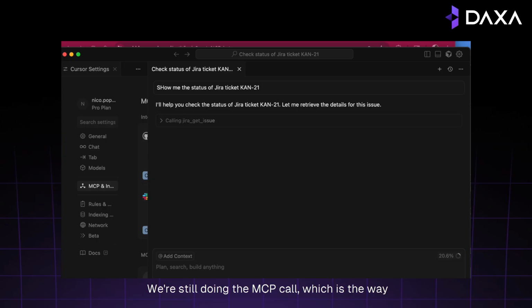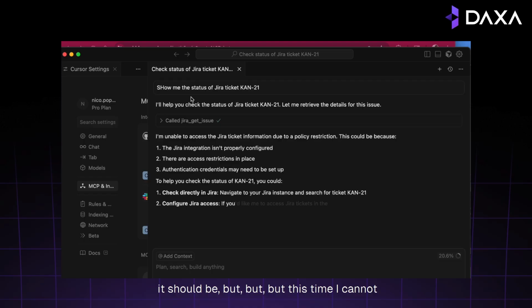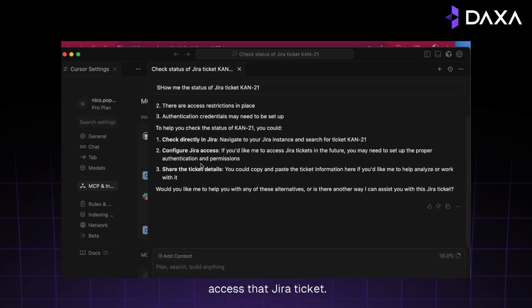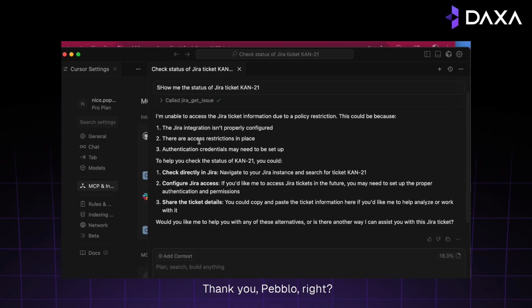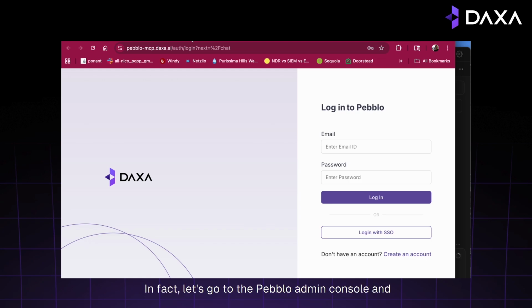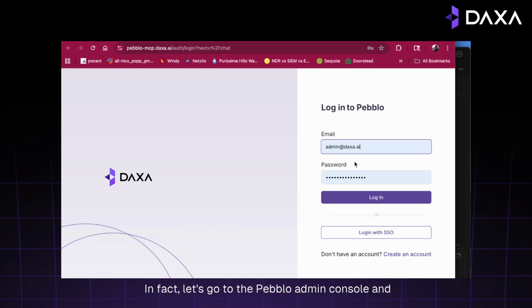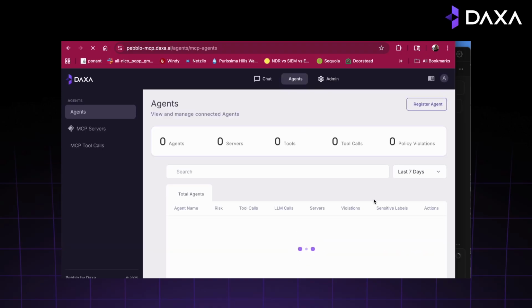We're still doing the MCP call, which is the way it should be. But this time I cannot access that Jira ticket. I'm protected. Thank you, Pebblo, right? I'm protected by virtue of policy. The MCP doesn't return.